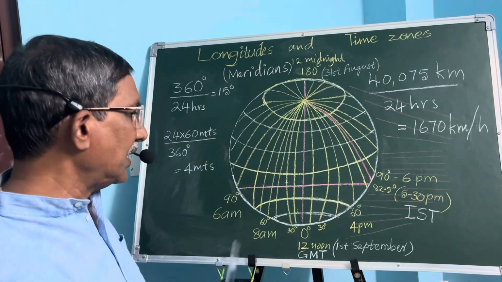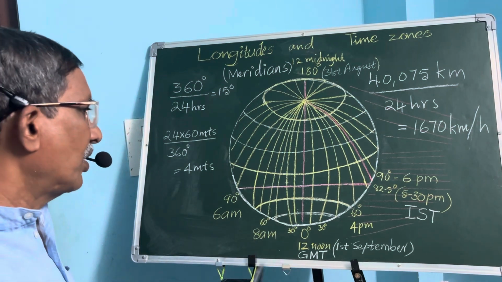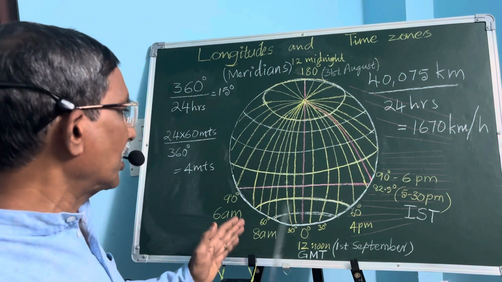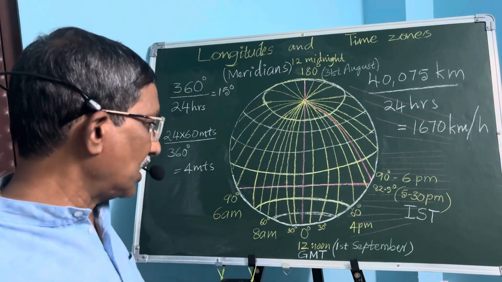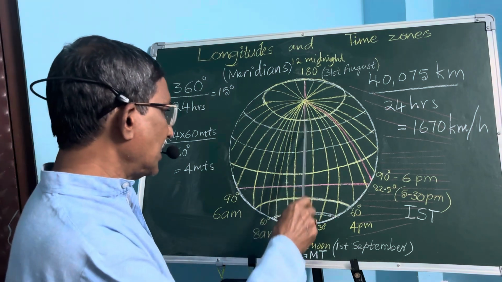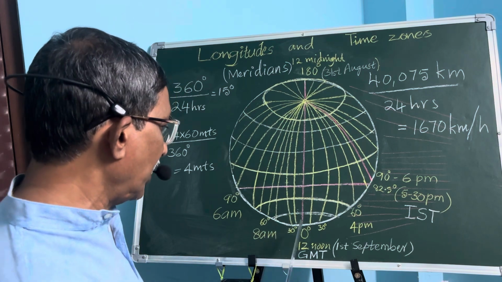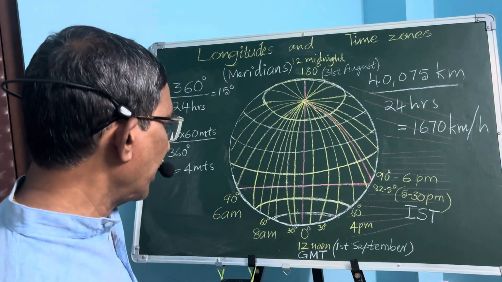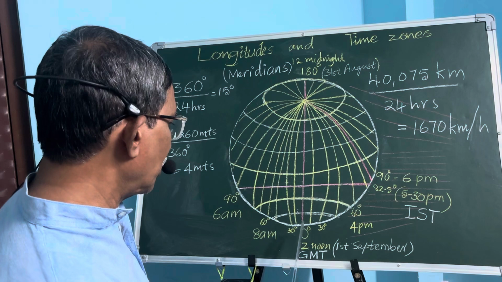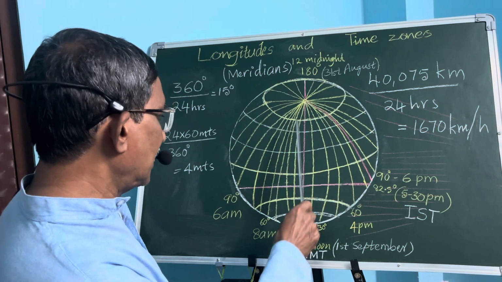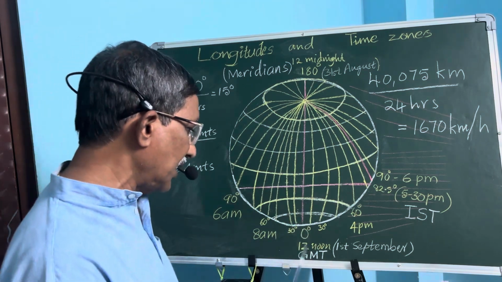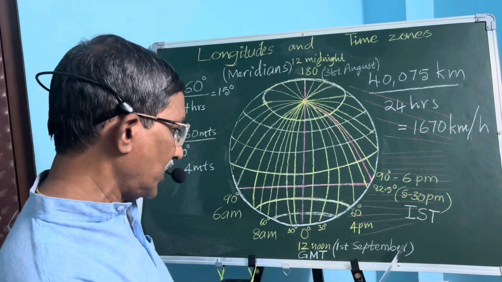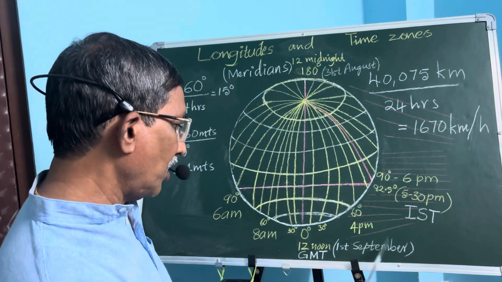So let us see the time of the different time zones on the Earth based on these calculations. Let us consider this line as 0 degree longitude or Greenwich longitude. So it is 0 degrees, and let us consider that it is 12 noon on 1st September.